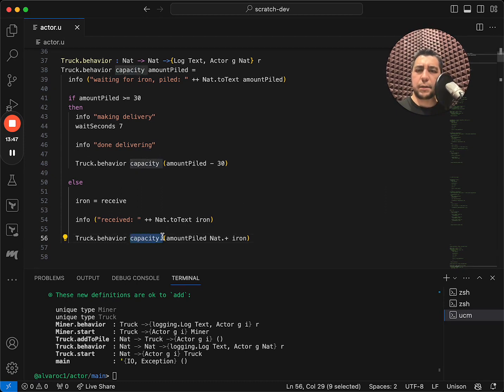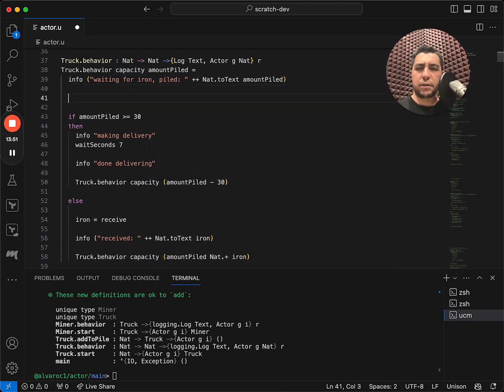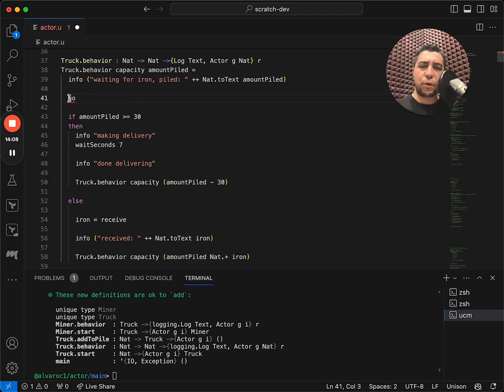We can clean this up a little bit. So inside of this behavior, we can define an inner behavior that we will use for the recursion. The convention in Unison is to call this function go. And this function will only take the things that can change in the lifespan of this actor.